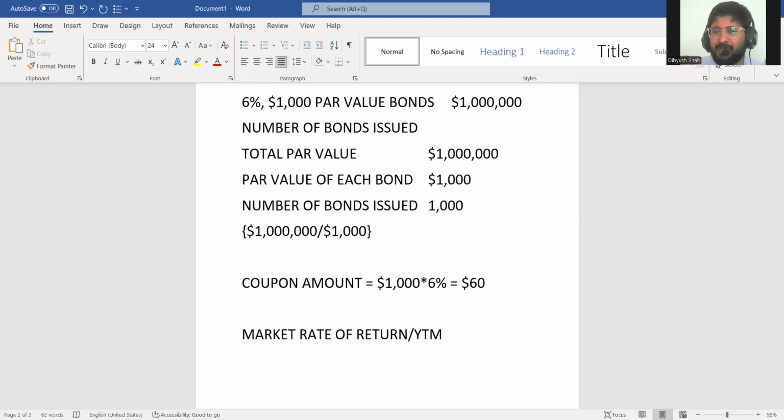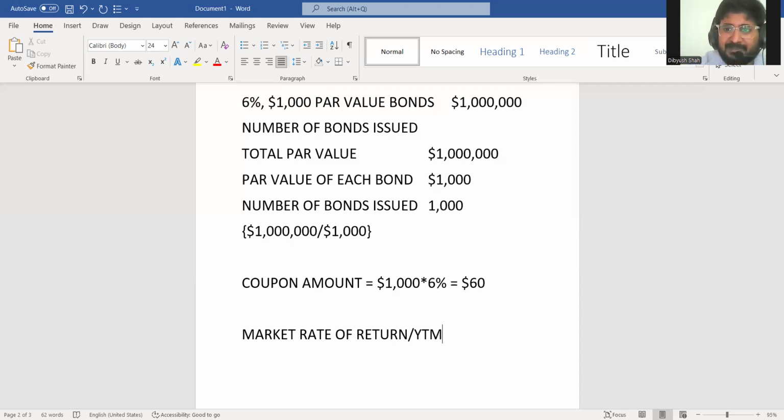See, coupon rate is in the hands of the company. The company can decide whatever interest rate they want to pay. But in the entire bond market, there is a rate of interest that is prevalent. That is the market rate of return, that the similar instruments are yielding to investors. Now, always remember that the market does not care what you are offering. The market cares what the entire market is generally offering.